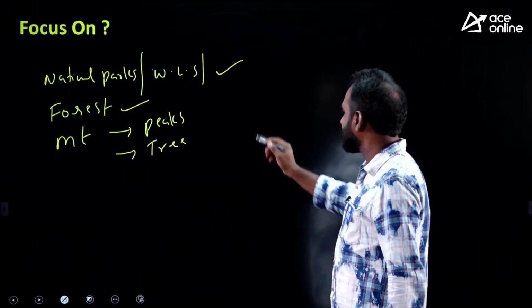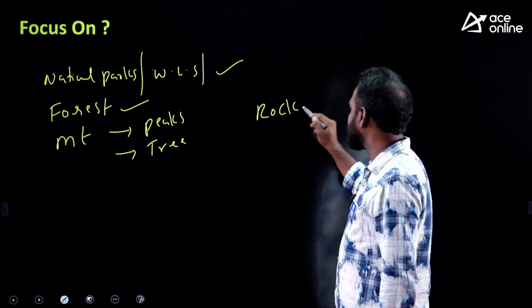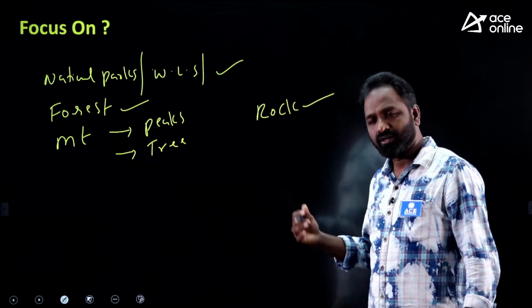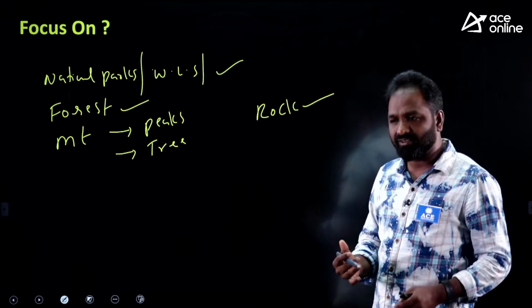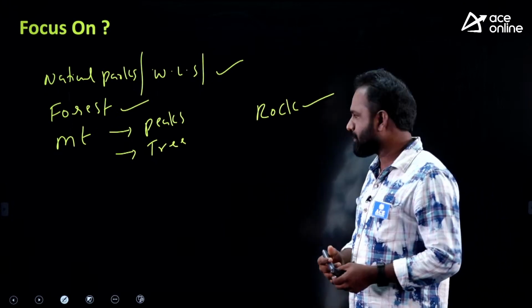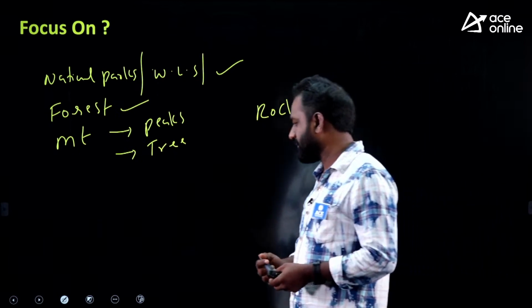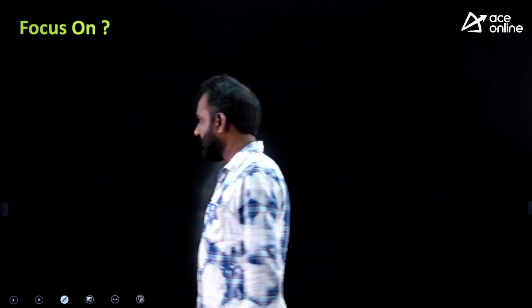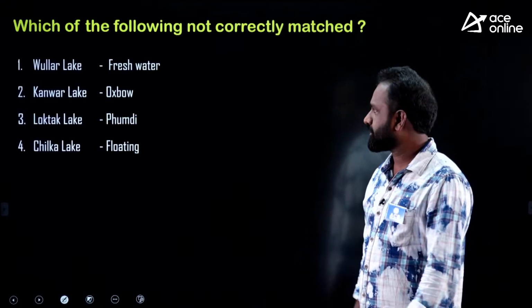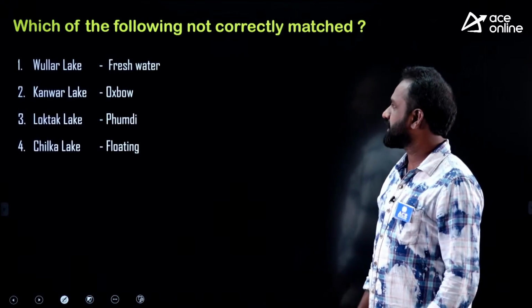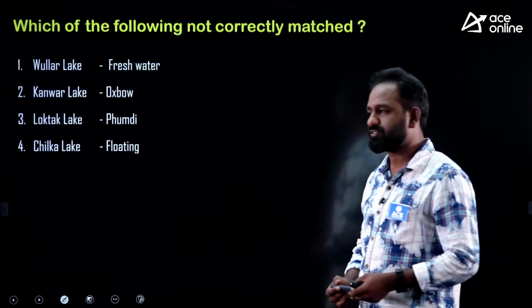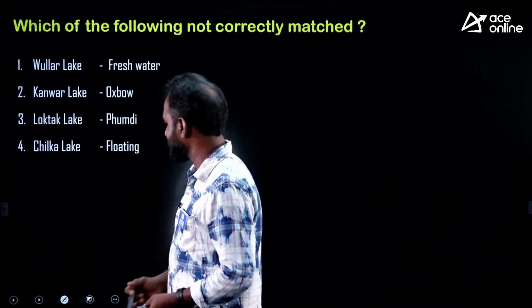Apart from that, they are asking questions about the rock system, which is also very repetitive in nature. Apart from that, we have different types of lakes. That is a different issue, but you have to be focused on this one. Okay, let us start with one question. Which of the following is not correctly matched? The question is which of the following is not correctly matched?